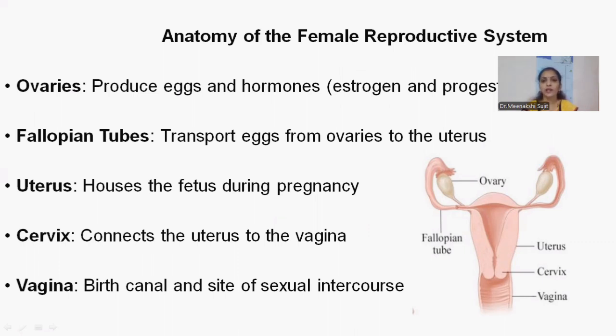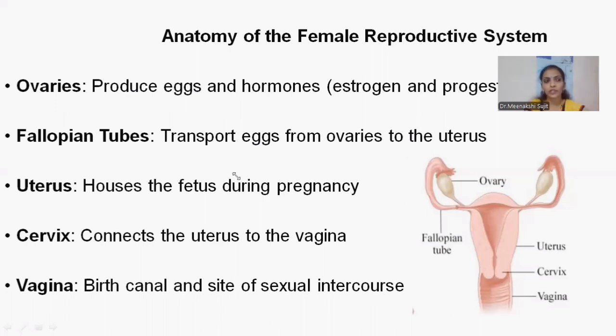Like the ovaries, as we are seeing here in the picture. To make you understand easily, I added a picture beside. This is nothing but an ovary. What the ovary does is produce eggs and hormones, both. Which hormones? Estrogen and progesterone hormones. And the fallopian tubes, these which connect the uterus and ovary, are nothing but the fallopian tubes.